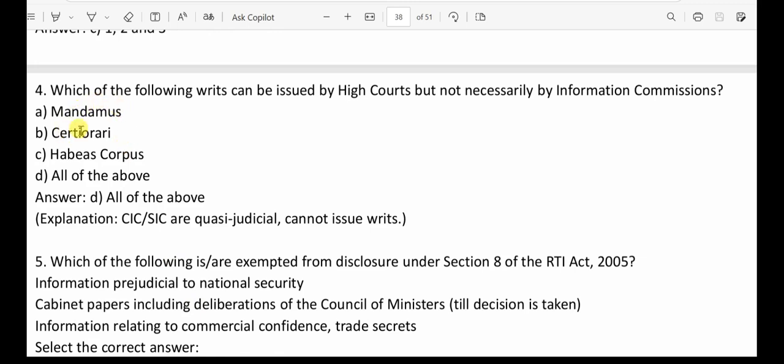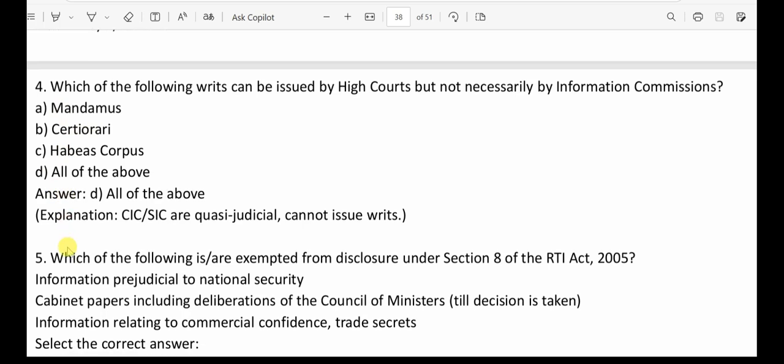So here basically writs, only High Courts and Supreme Court issue writs, not the information commissioner, right? So that means here we can see all of the above should be the answer because mandamus, certiorari, habeas corpus, all can be issued by the High Courts. So answer D, all of the above is the correct answer.